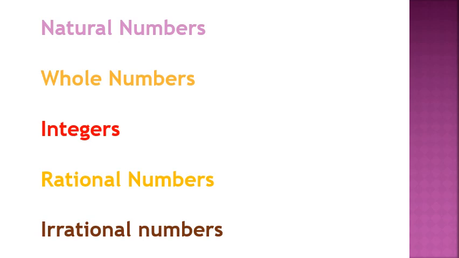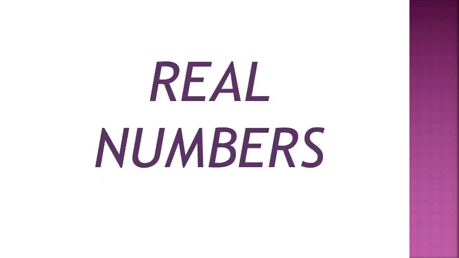Rational numbers and irrational numbers together are called real numbers. Dear children, all these 5 kinds of numbers come under real numbers. Till now we discussed the different types of numbers.